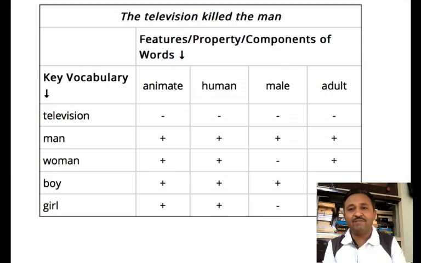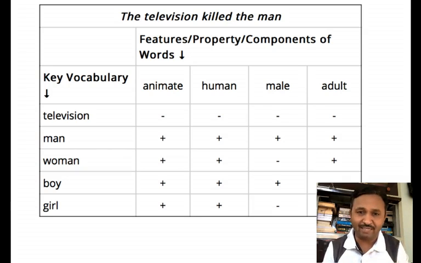If I say "the television killed the man," then grammatically this sentence is correct because it has subject, verb and object. But semantically this sentence is wrong because television is not an animate thing and cannot kill the man.